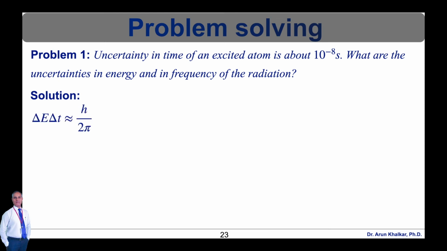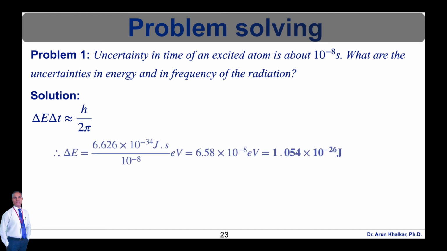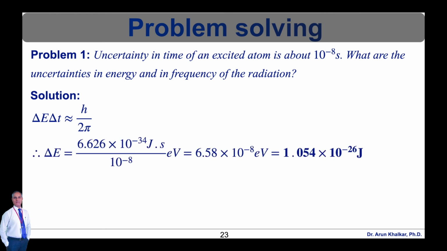We have the equation for the energy uncertainty: delta E into delta t is nearly equal to h upon 2 pi. By putting the values in this formula, delta E is equal to 6.626 into 10 raised to minus 34 joule seconds divided by 10 raised to minus 8 seconds, in electron volts. That is equal to 6.58 into 10 raised to minus 8 electron volt. In terms of joules, we have 1.054 into 10 raised to minus 26 joules. So this is the energy value we have got.